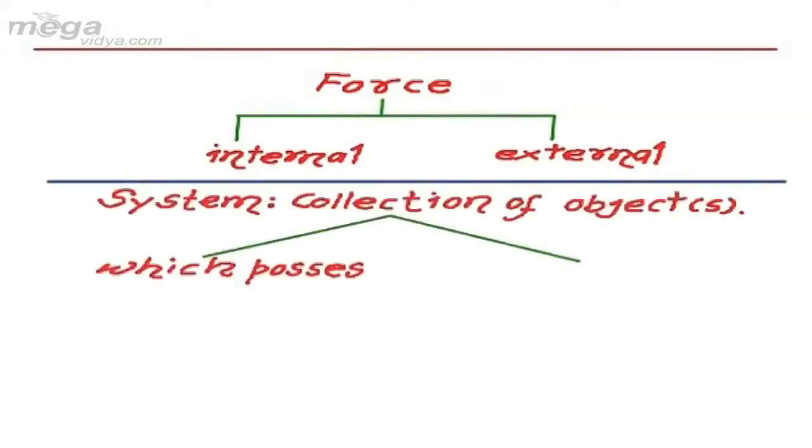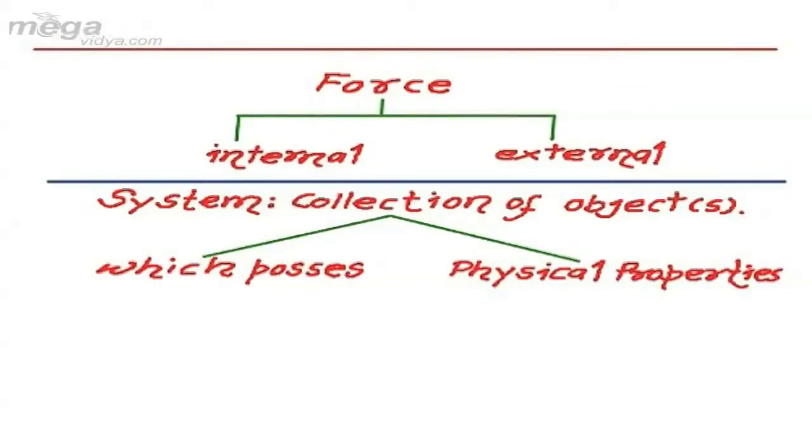Here, system is basically collection of objects. Which type of objects? We have to talk about the objects which possess some physical properties. What is the meaning of physical properties here?